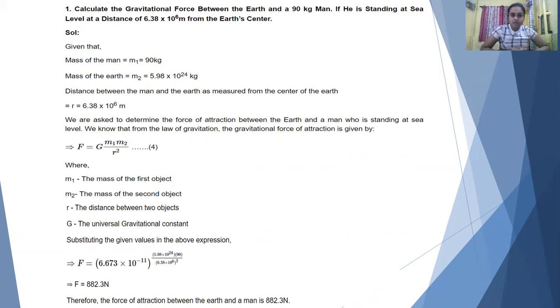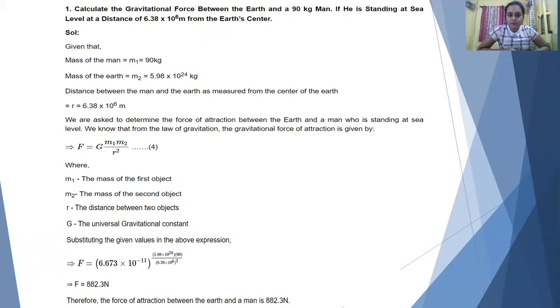Okay, fine. From there, two things are very essential which are not mentioned in the slide. One is the unit of capital G, which you can find from the units of F, mass and distance, along with its dimension. And remember the value of capital G, that is 6.673 times 10 to the power minus 11 in SI units.